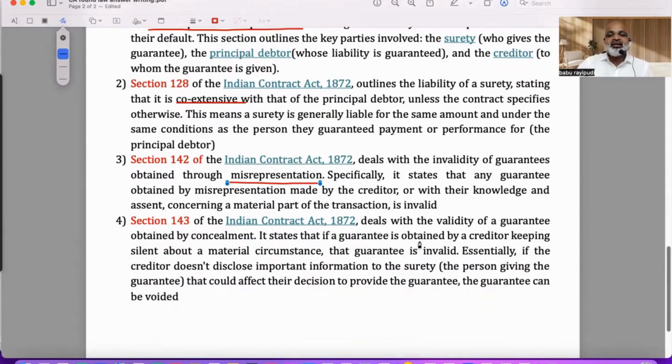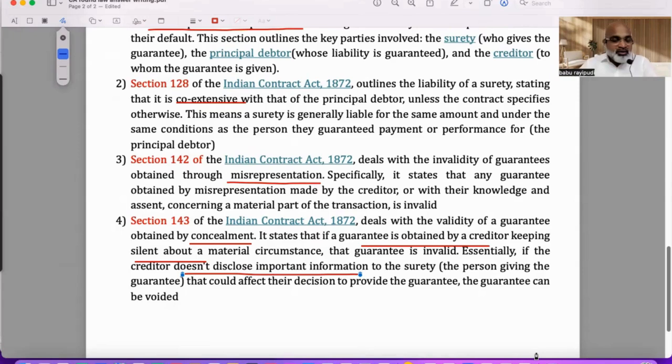Next, 143 says what? Guarantee obtained by concealment. You have hidden the facts. It states that if a guarantee is obtained by the creditor keeping silent, that means the creditor kept some information silent. Understood? Even the other party who entered into the contract also maintained silence. If the creditor doesn't disclose important information, information which is very essential for this contract, then definitely you have brought the surety into the contract by wrong information or without giving information.